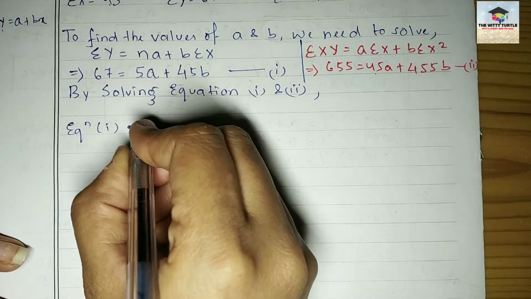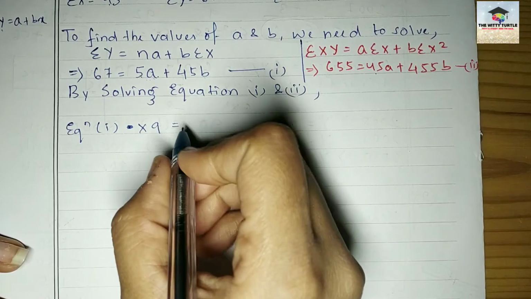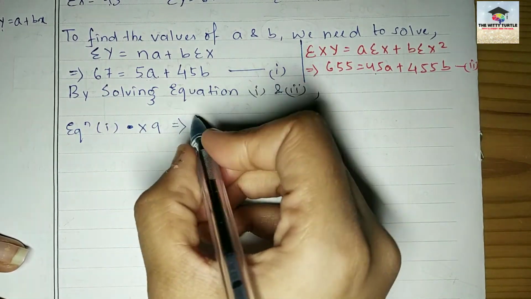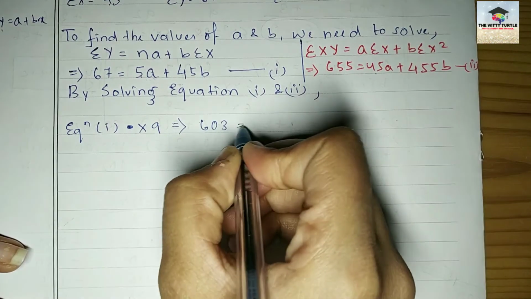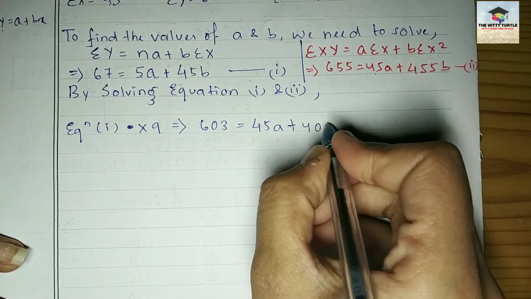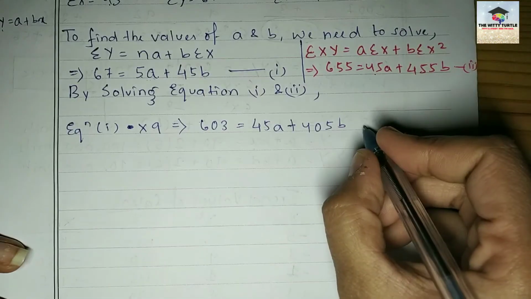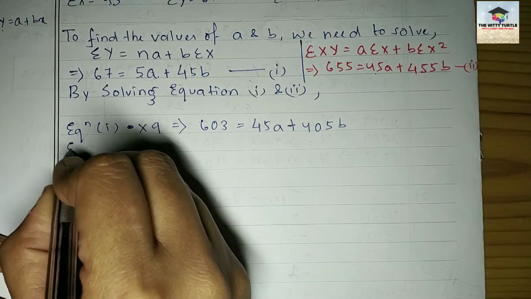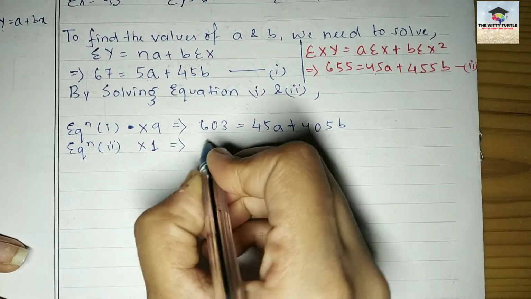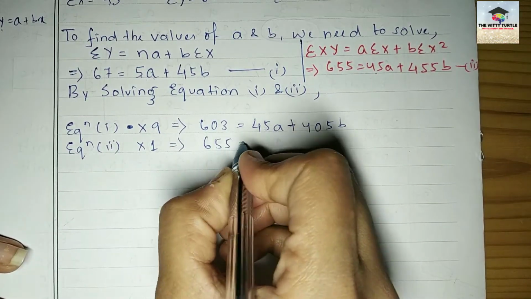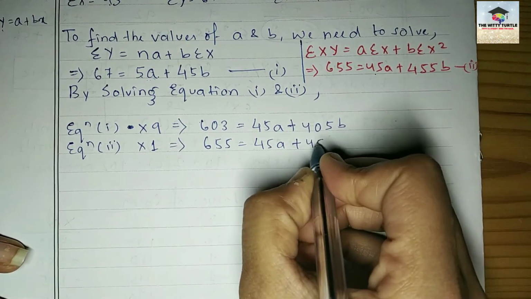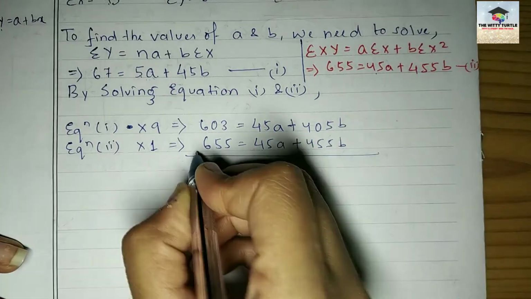So equation 1 into 9 equals your 67 into 9. How much will that be? That will be 603 equals 45A plus 405B. Right? Then equation 2 multiplied with 1. This will be as it is, 45A plus 455B.